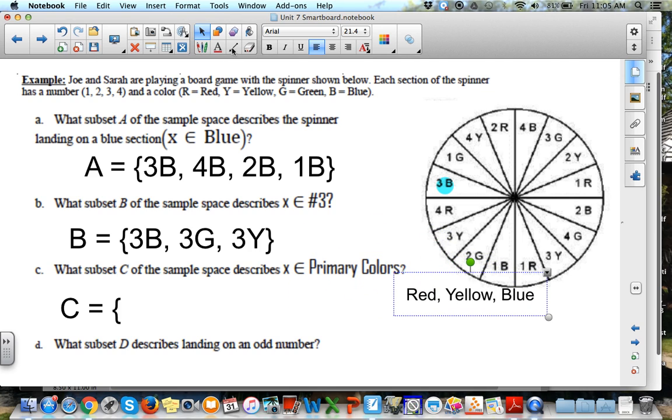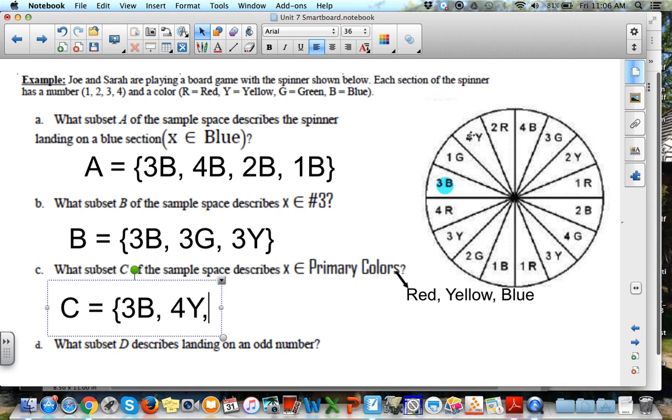Let's see, where can that go? Put it right here. Primary colors are red, yellow, and blue. So we don't care anything about green. That's really the only one we're going to ignore. But again, we don't want to repeat elements, so make sure we're paying close attention to whether we've already listed this before. So 3B is a primary color.